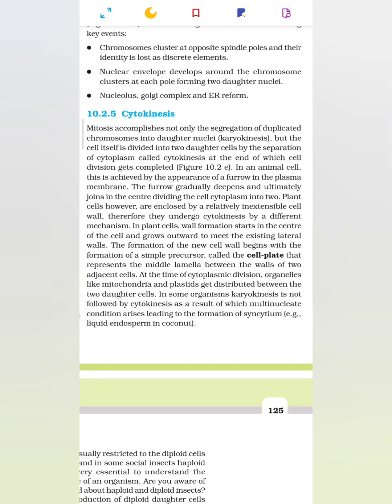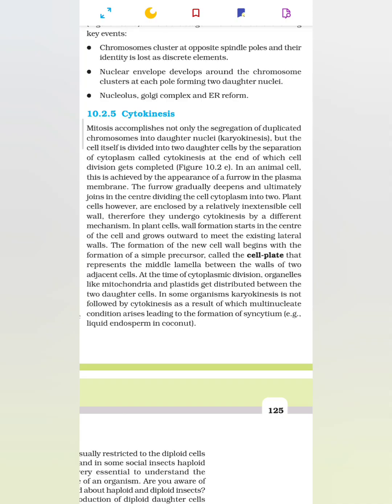In an animal cell, this is achieved by the appearance of a furrow in the plasma membrane. The furrow gradually deepens and ultimately joins in the center, dividing the cell cytoplasm into two. Plant cells, however, are enclosed by a relatively inextensible cell wall, therefore, they undergo cytokinesis by a different mechanism.